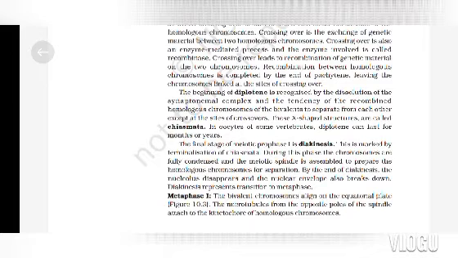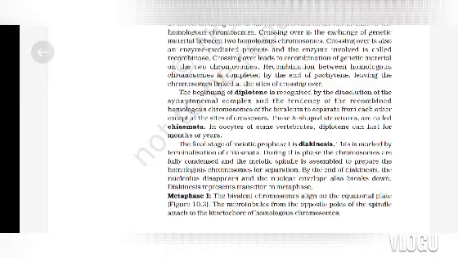The X-shaped structures are called chiasmata. In oocytes of some vertebrates, diplotene can last for months or years. The final stage of meiotic prophase 1 is diakinesis. This is marked by terminalisation of chiasmata. During this phase, the chromosomes are fully condensed and the meiotic spindle is assembled to prepare the homologous chromosomes for separation. By the end of diakinesis, the nucleolus disappears and the nuclear envelope also breaks down. Diakinesis represents transition to metaphase.